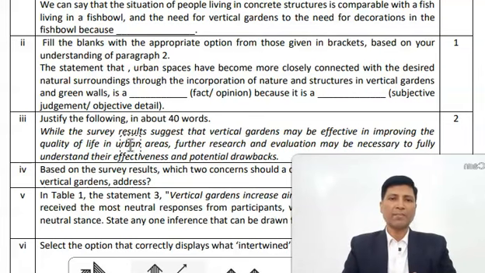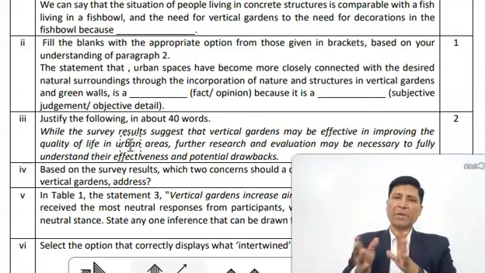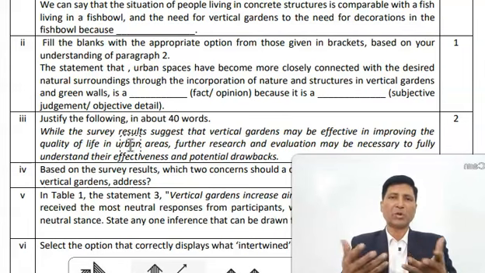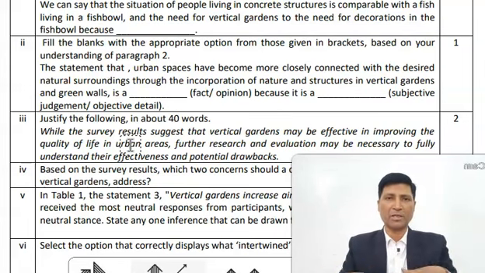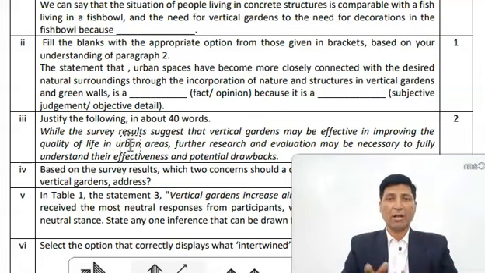So the question is, urban spaces have become more closely connected with the desired natural surroundings through the incorporation of nature and structures in vertical gardens and green walls. Can it be a fact? No. Whatever is true in urban areas may not be true in rural areas, because if we are talking about tier 2 cities, or if you are talking about Ranchi, or if you are talking about the area where there is a lot of jungle, a lot of greenery, so that formula cannot apply here in your area. So it is an opinion, and now you have to apply this too.